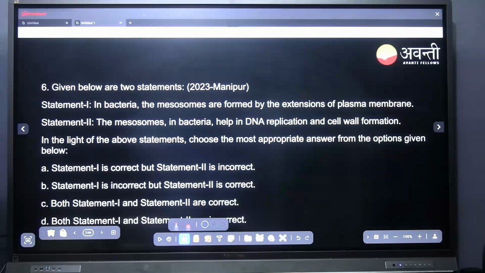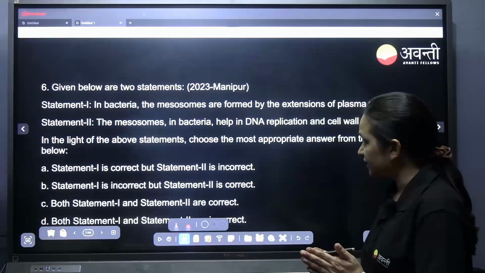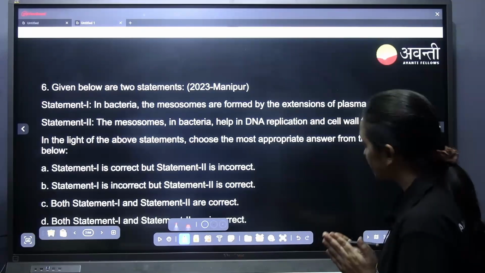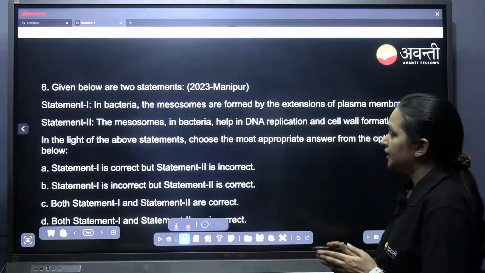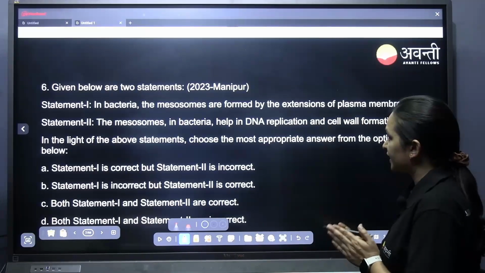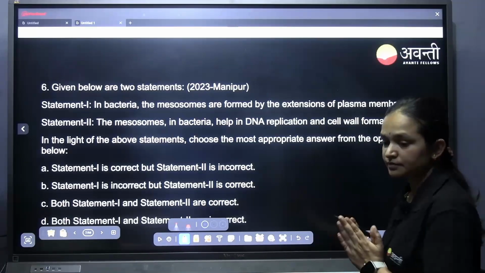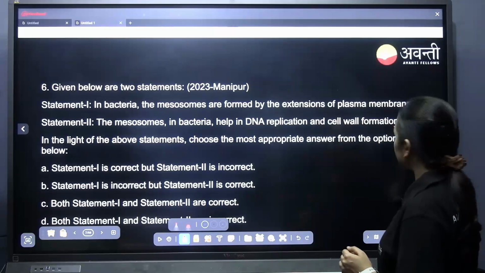Given below are the two statements. Statement 1, in bacteria the mesosomes are formed by extension of the plasma membrane. Is it correct? Yes, statement 1 is correct, as we have already studied about it. Statement 2, the mesosome in bacteria help in DNA replication and cell wall formation. Is it correct? Yes or no? Yes, it is also correct.